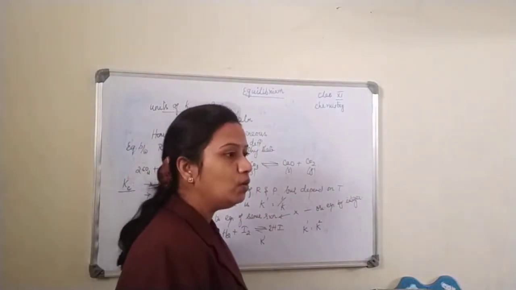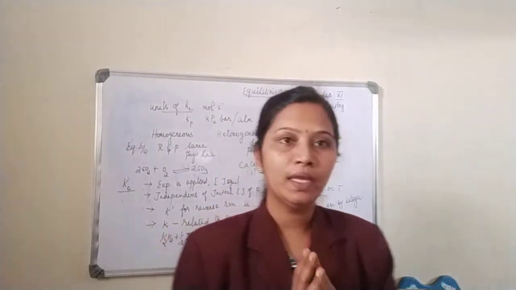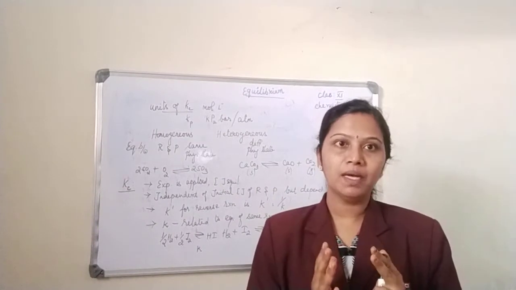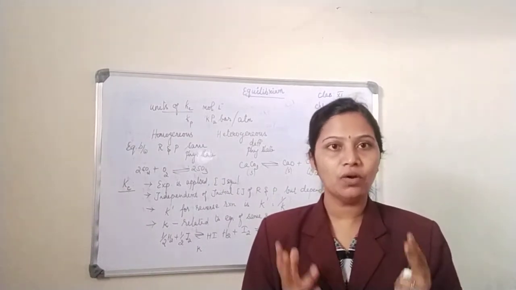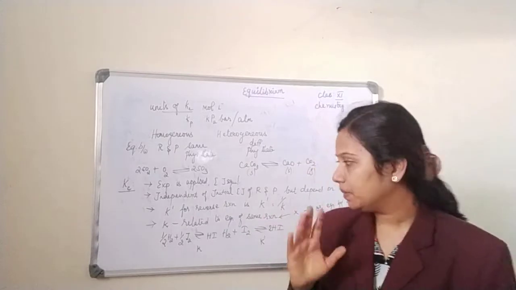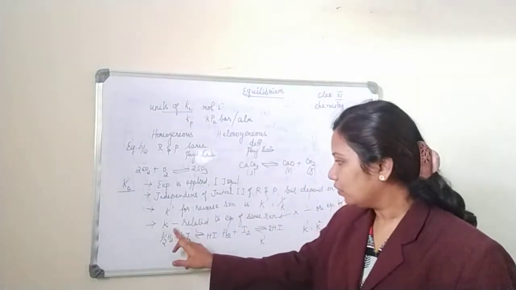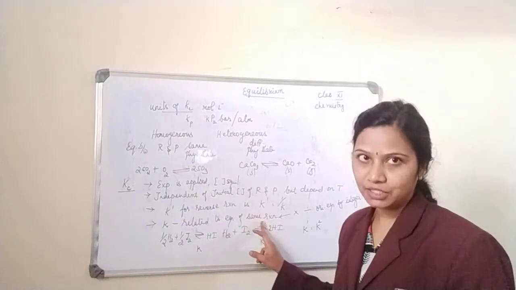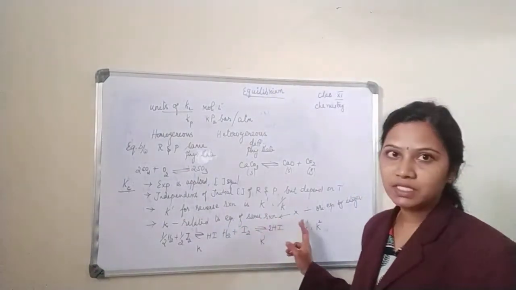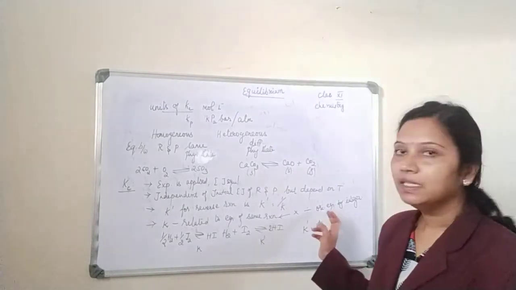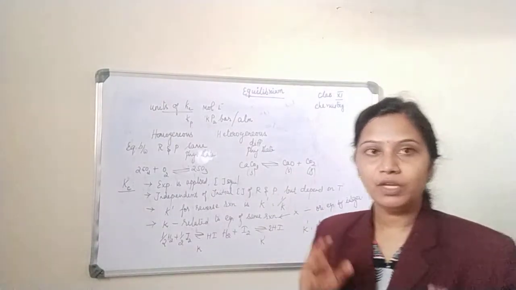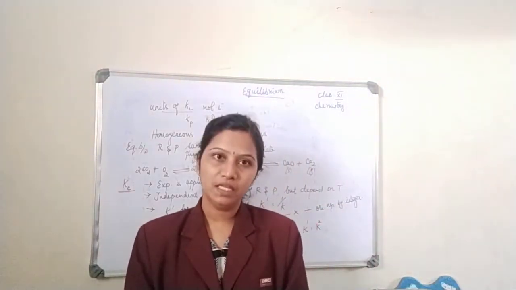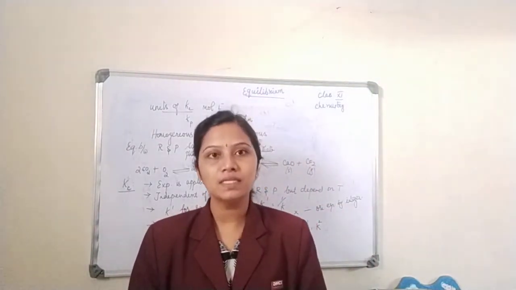Now, the value of K can be related to any equation which can be modified by multiplying it with a small integer or dividing it with a small integer. So I am repeating this point. The value of K can be related to any equation of the same reaction, provided the same reaction is multiplied or divided by a small integer. When you multiply or divide the original equation by a small integer, the K value is still applicable.